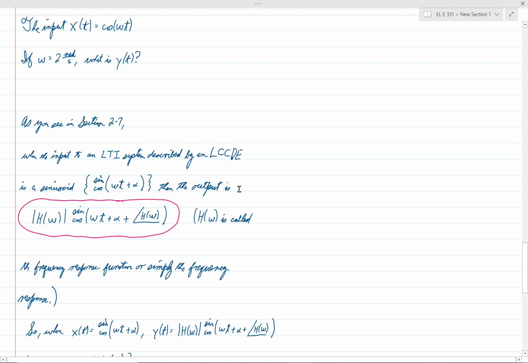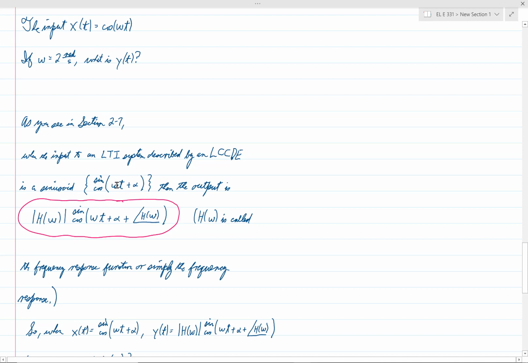Then the output will be the magnitude of h of omega times the sine or cosine. And the way you should understand this is if you have the sine function in the input, then you have the sine in the output. On the other hand, if you have the cosine in the input, you'll have the cosine in the output. So whichever function you have up here, it'll be the same function down here. But notice what happens. The magnitude, instead of being 1, is equal to the magnitude of h of omega.